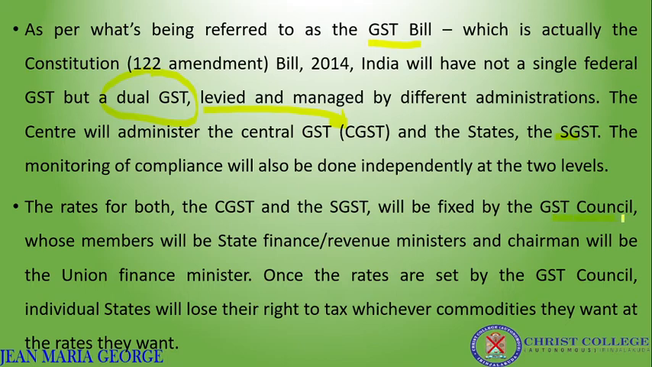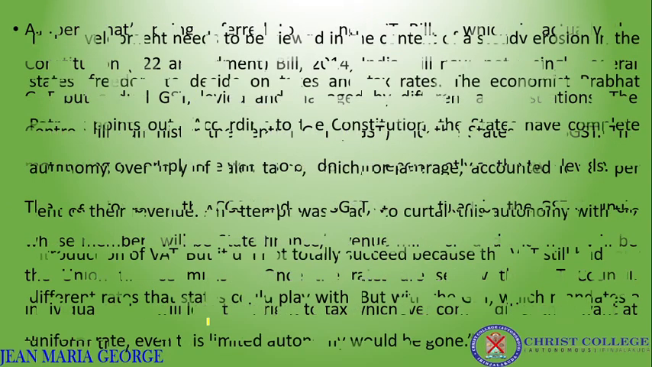So the central and state level GST will be fixed by the GST Council upon a mutual agreement. The members of the GST Council include state finance or revenue ministers, and the chairman will be the union finance minister. Once the rate is set by the GST Council, all the states will have to adopt that particular rate. So individually, states will lose their right to tax the commodities as they wish. Instead, states have to follow the rates given by the GST Council.